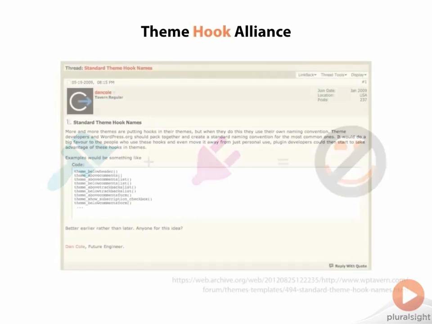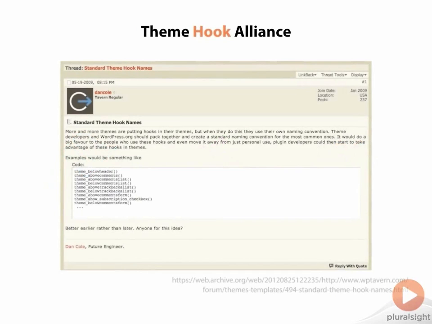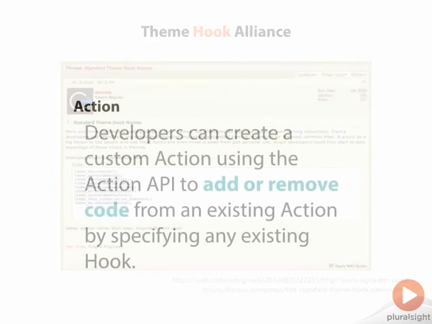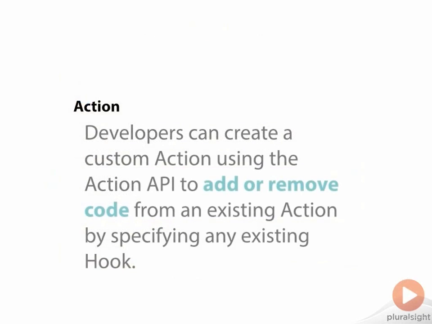The idea started back in 2009 to standardize the names of hooks that go into WordPress themes. A hook in WordPress is basically a trigger for a particular function. There are two types of hooks, actions and filters. Actions are functions that do something. For example, I could have an action hook that displayed a pop-up window if a particular page is loaded.